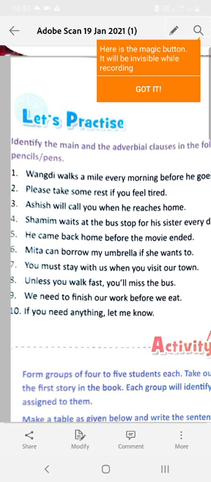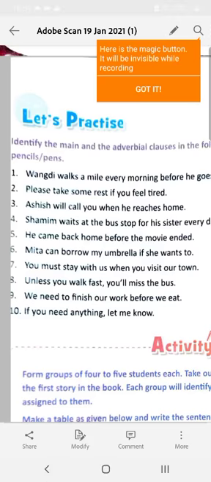Mita can borrow my umbrella if she wants to. Here, Mita can borrow my umbrella is the main clause. If she wants to is condition. So, this is a subordinate adverbial clause. You must stay with us when you visit our town. When you visit our town is an adverbial clause of time. Unless you walk fast, you will miss the bus. Unless you walk fast is a subordinate adverbial clause